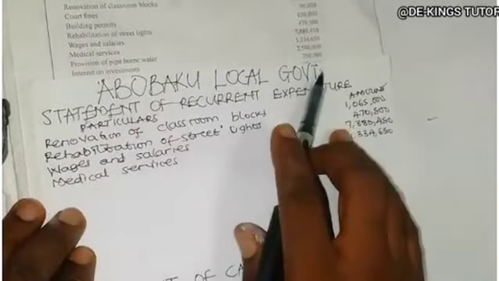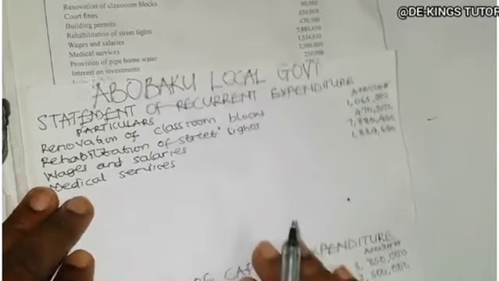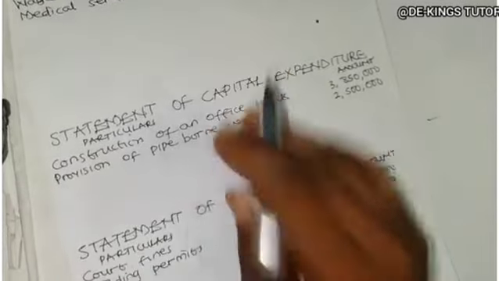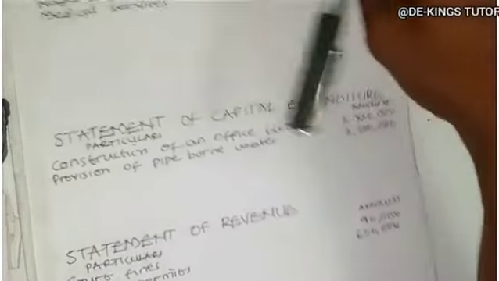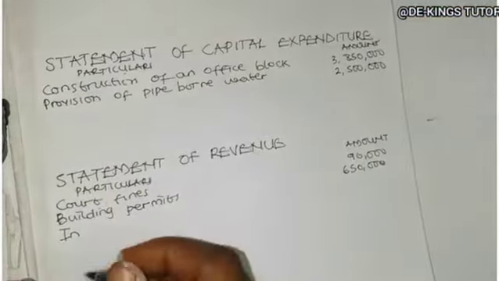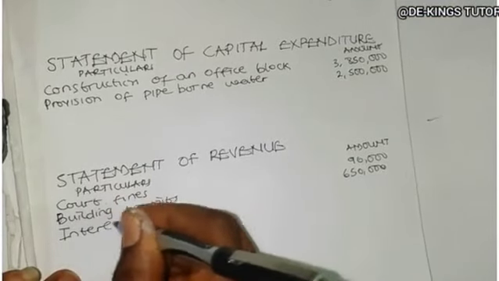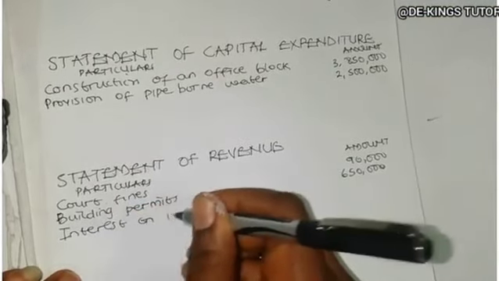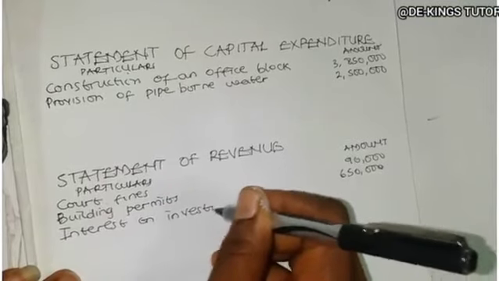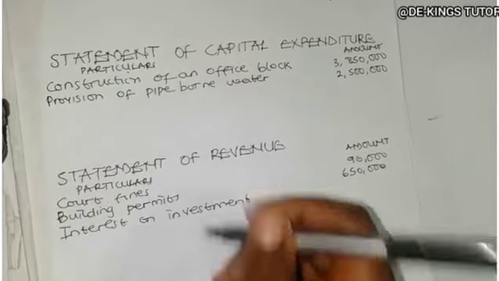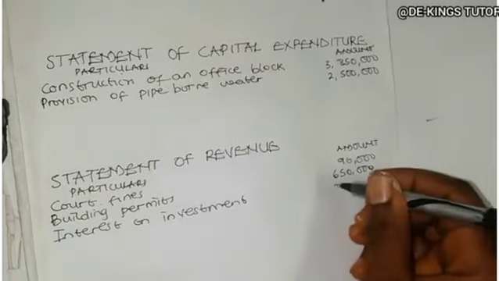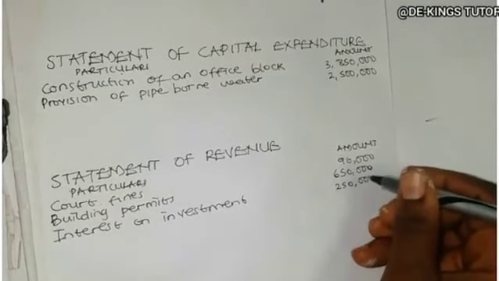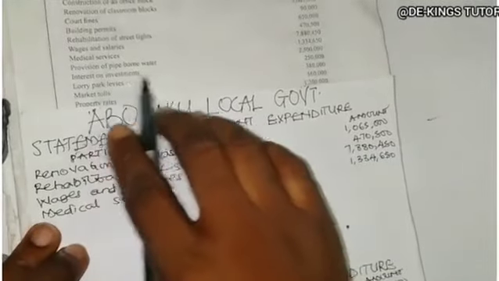So they have an investment, so the interest they get from that is an income for the local government. So it is a revenue, okay, which will come under the statement of revenue as interest on investment. How much is it? Interest on investment is 250,000.